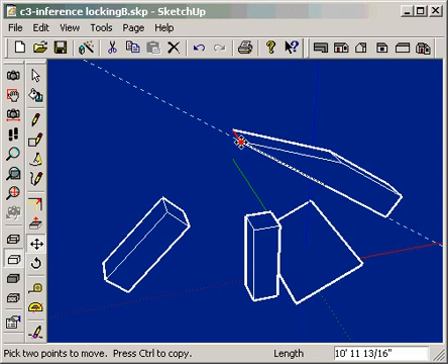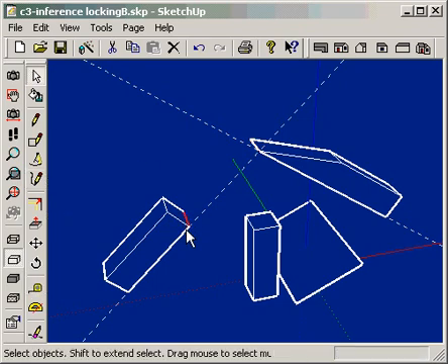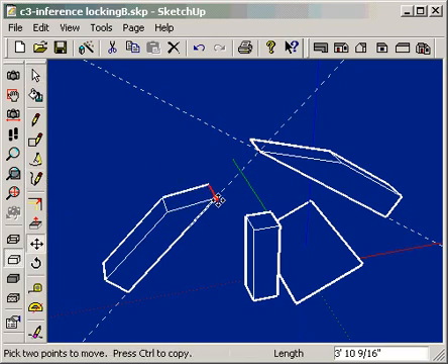Notice that the inferred angle remains locked as you pick a secondary inference point. Moving over the slanted edge, SketchUp infers that we want to travel along it. Pretty cool, isn't it? Any of the inference conditions may be locked while using the Shift key: along an axis direction, along an edge direction, on a face, from a point, parallel or perpendicular to an edge, etc.